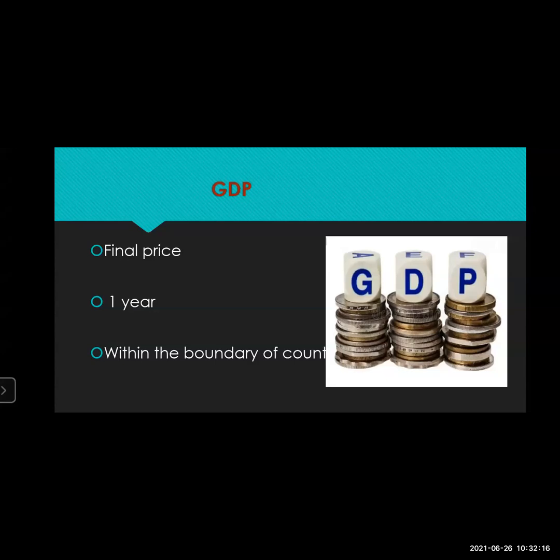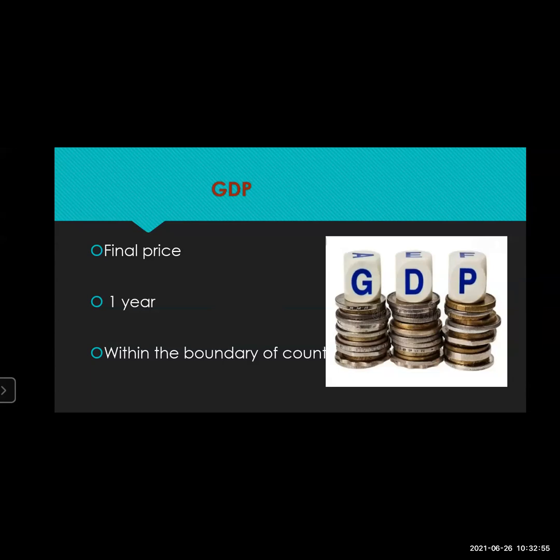So how to calculate this GDP? It is very simple. Every single product that is made within the country, whatever the product may be, adds to the GDP of your country. Now, if more goods are produced, the GDP will be higher, and if fewer goods are produced, the GDP will be lower.